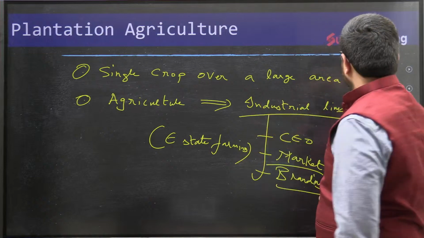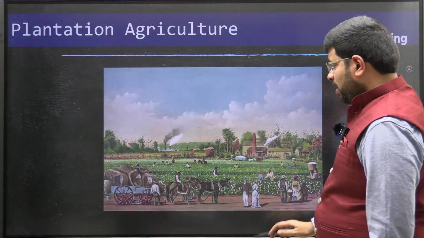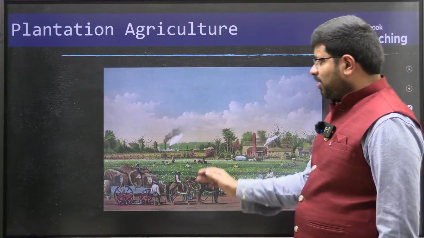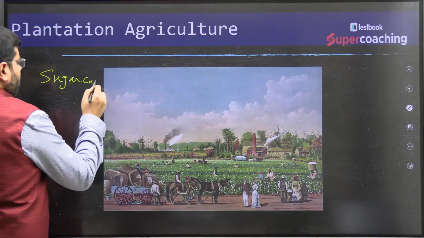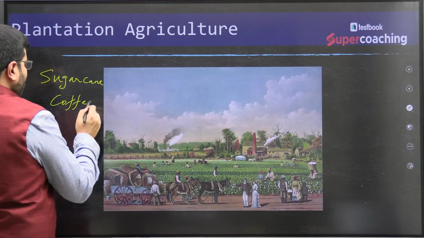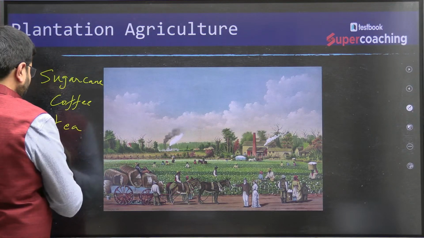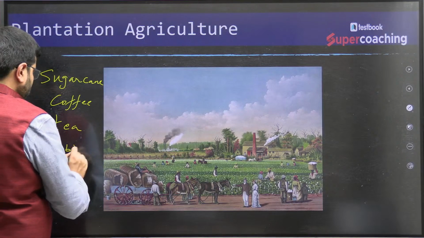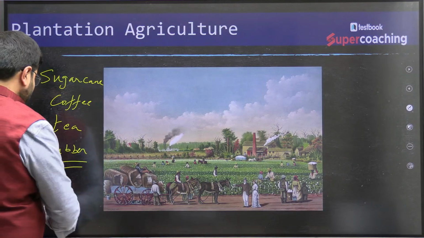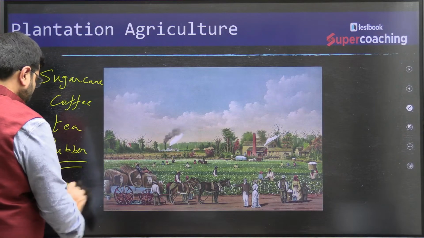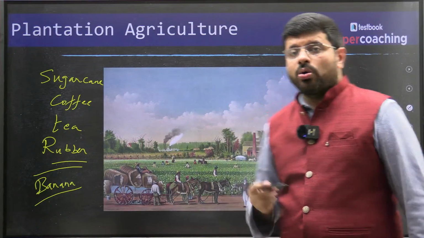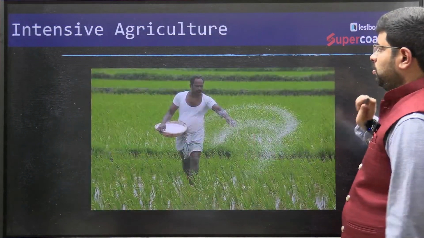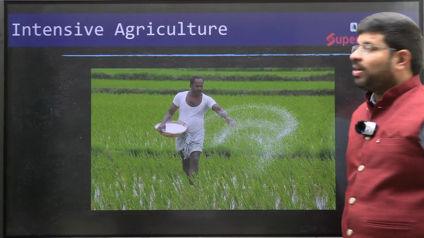And in fact, it is the Britishers, you can see this, Britishers who have introduced this kind of thing in different parts of the world. And presently the plantation crops you can see like sugarcane, okay, like coffee, tea, you have rubber, or even in some areas banana, right? So all these are the different varieties of plantation crops which are grown, right? Then we have the intensive agriculture.